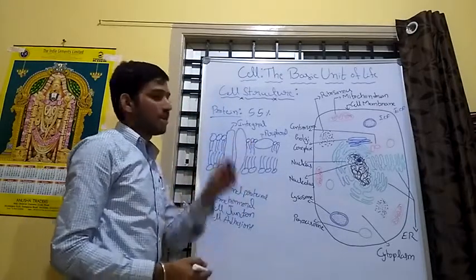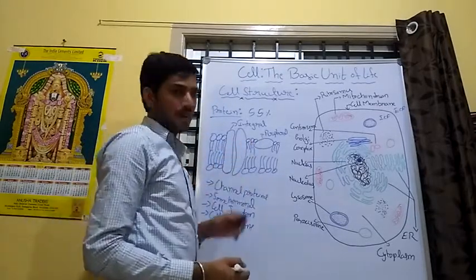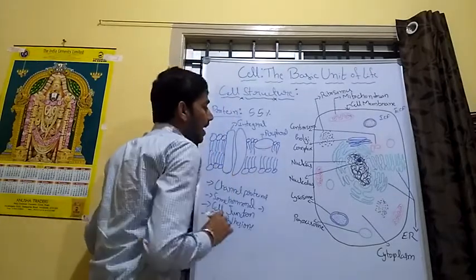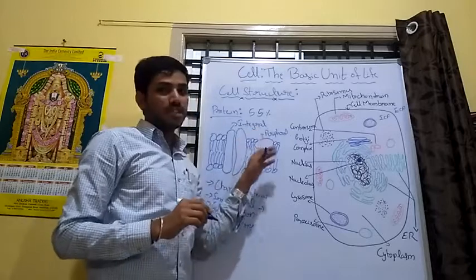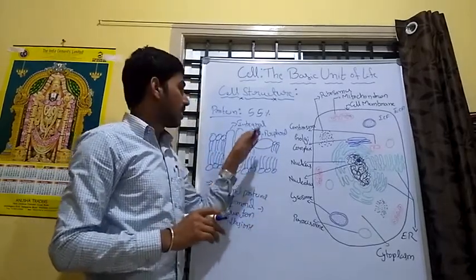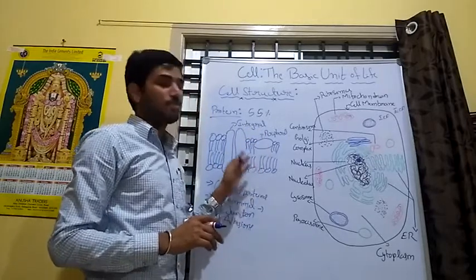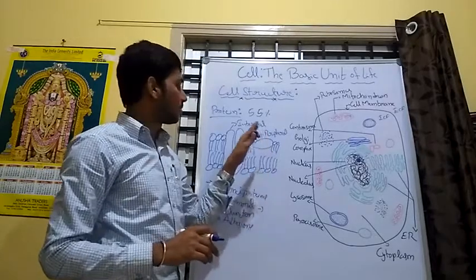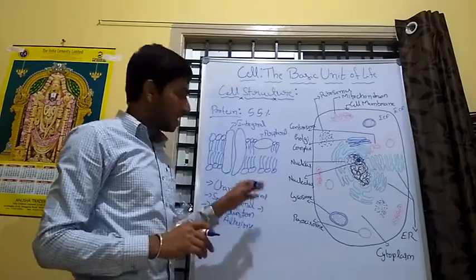Next, peripheral proteins. What is a peripheral protein? The peripheral protein is present outside of the cell membrane or inside of the phospholipid layer. It is embedded on the outside or inside of the phospholipid layer. It does not pass through both layers.